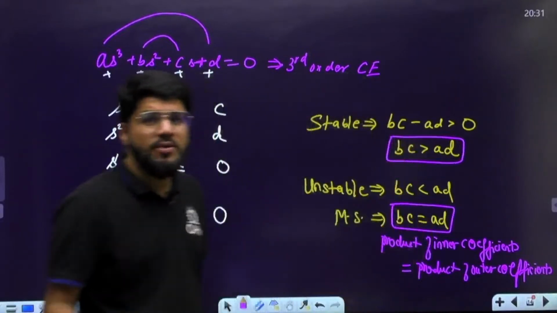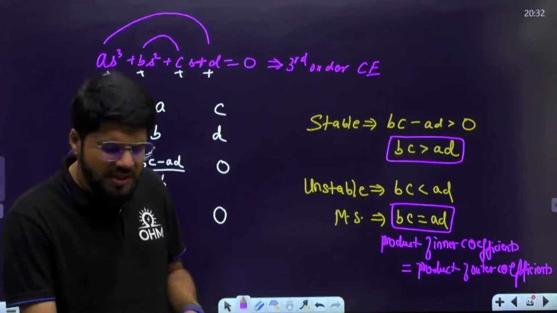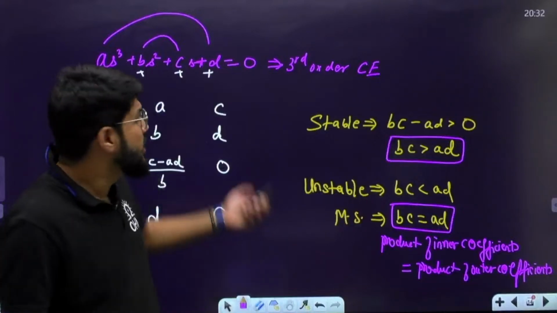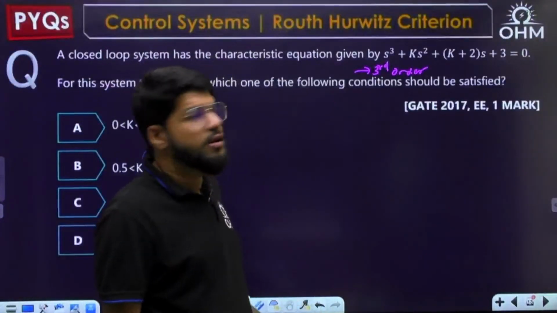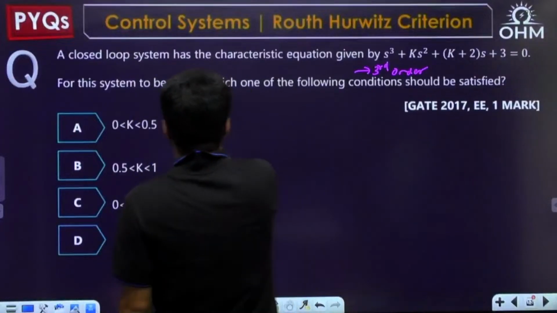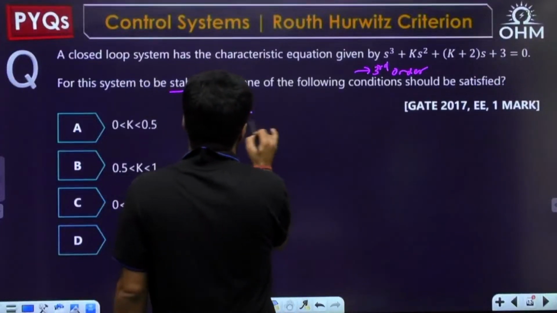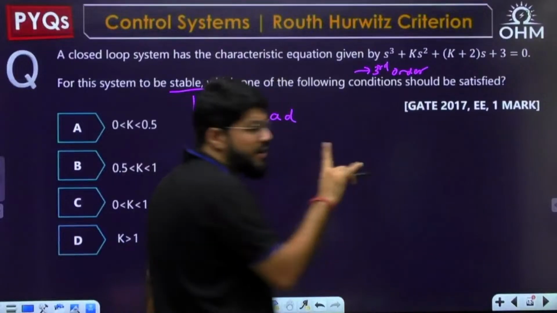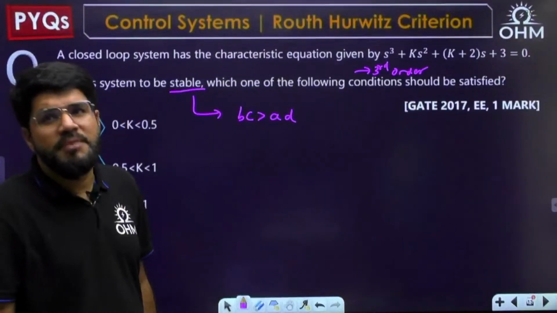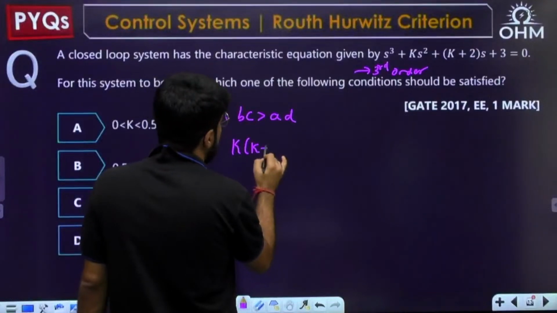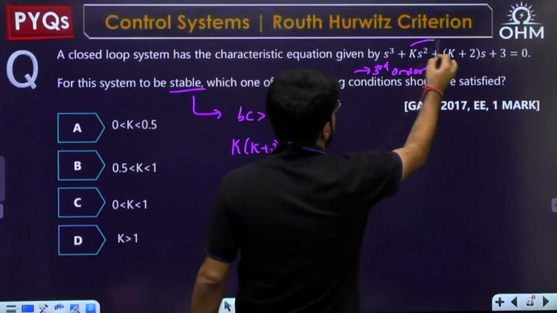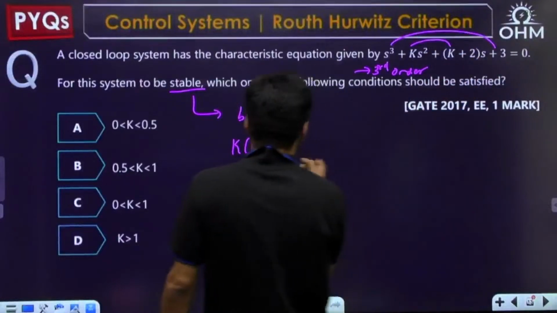I am separating out this condition because it is important. Third order questions come up a lot of times, not only this question, but multiple instances where third order questions are there. So for the system to be stable, what do we need? BC must be greater than AD, inner greater than outer. That means K into K plus 2 is the inner product, and it must be greater than